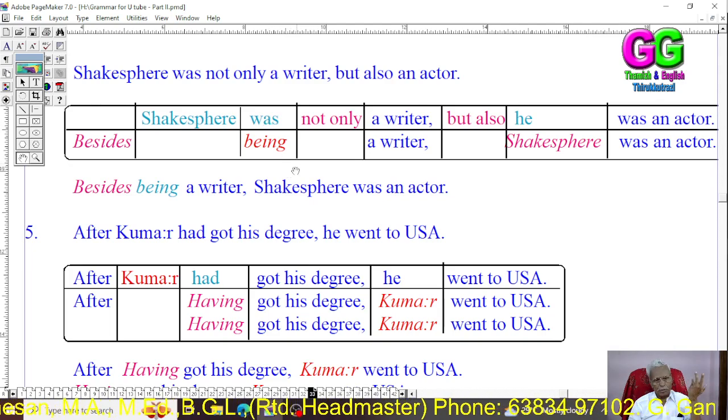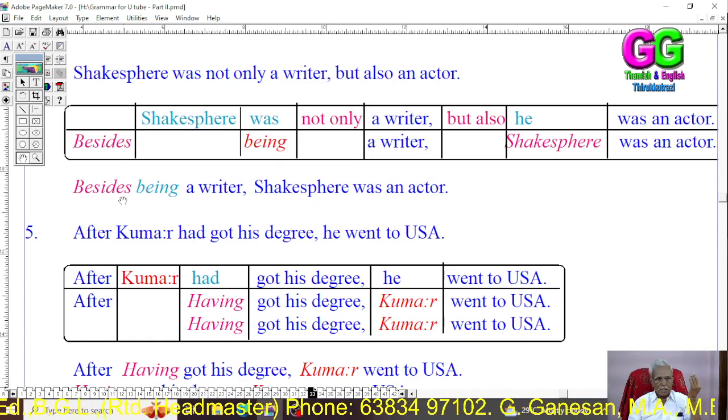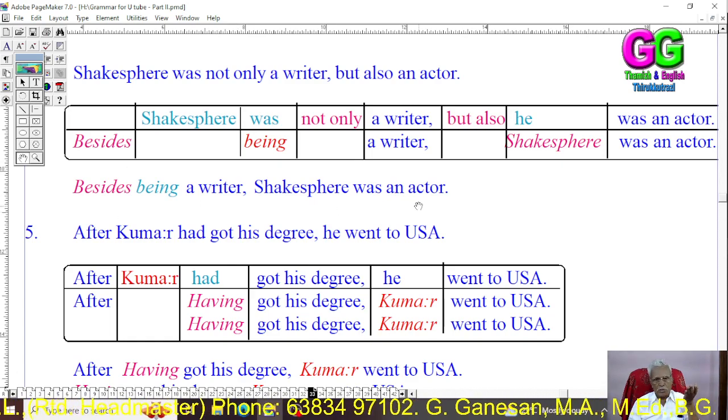Then the verb was being used. Shakespeare was not only a writer but also an actor. Besides being a writer, Shakespeare was an actor.